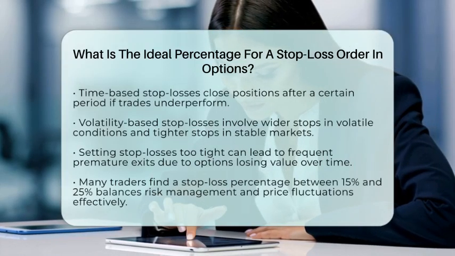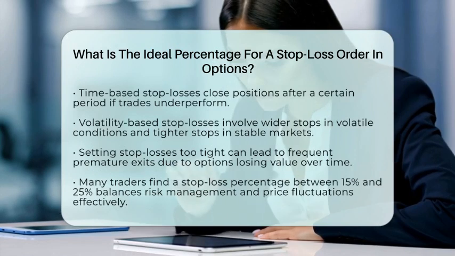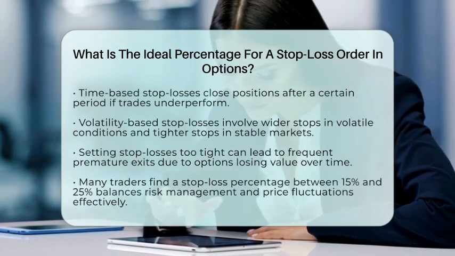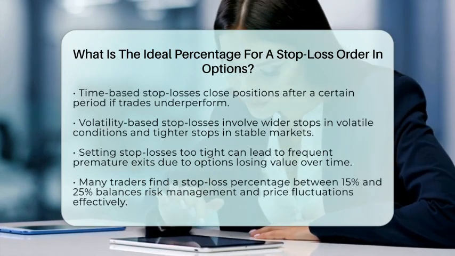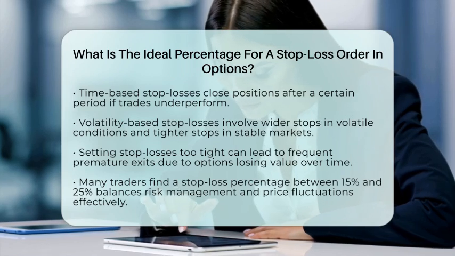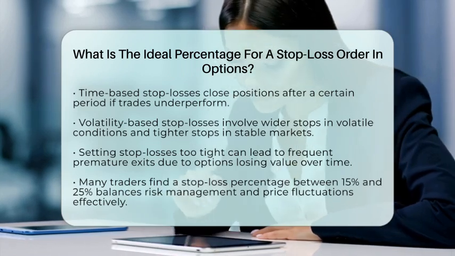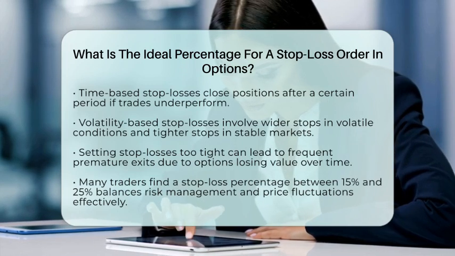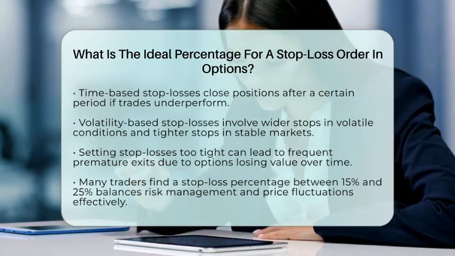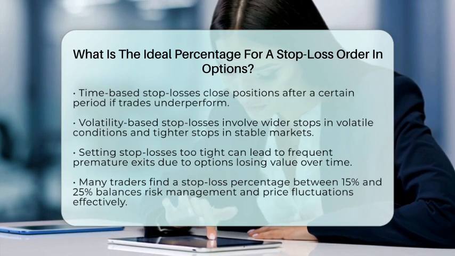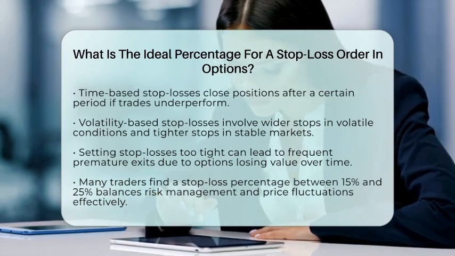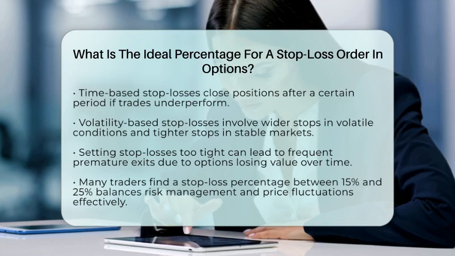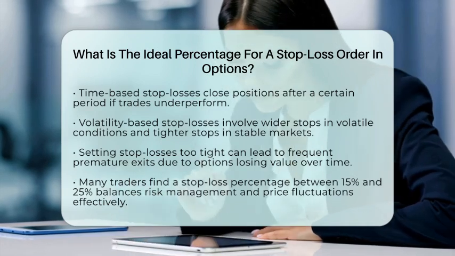In practical terms, since options lose value over time and can be sensitive to changes in the underlying stock price, setting stop losses too tight may lead to frequent premature exits. Many options traders find that stop-loss percentages between 15% and 25% strike a good balance between managing risk and allowing for normal price fluctuations.